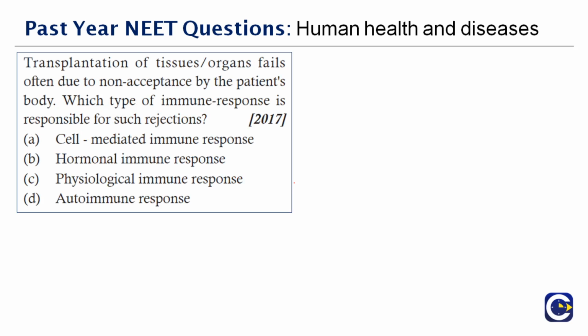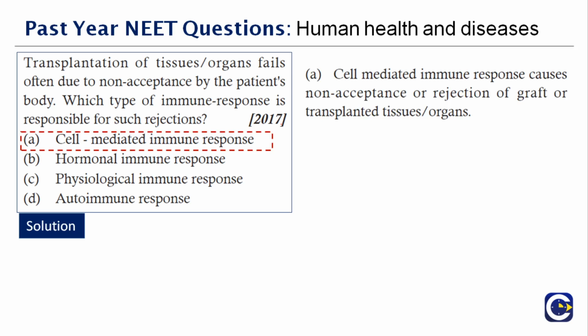Next question here: transplantation of tissues or organs fails often due to the non-acceptance by the patient's body. Which type of immune response is responsible for such rejection? So when it is getting rejected, it is understood it's not the hormonal or physiological or autoimmune. It is because of the cell-mediated immune response which causes this non-acceptance of the transplanted organ, or you call it rejection. Therefore, the right answer to this question is option A.